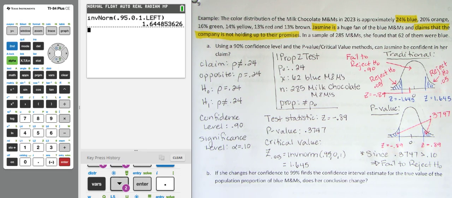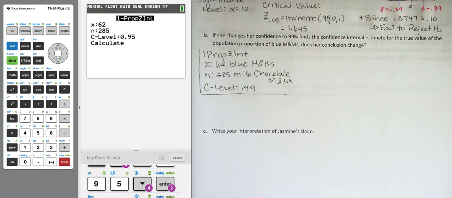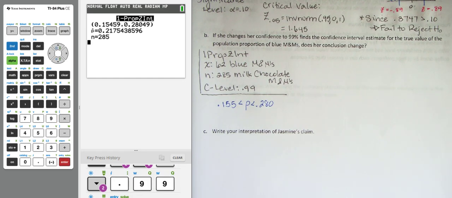the null hypothesis. Now, if she changes her confidence to 99% versus the 90%, and finds the confidence interval estimate for the true value of the population proportion of blue M&Ms, does her conclusion change? Using one-prop z interval, and making sure that we change our confidence level now to 0.99, we find that the population proportion is between 0.155 and 0.280.